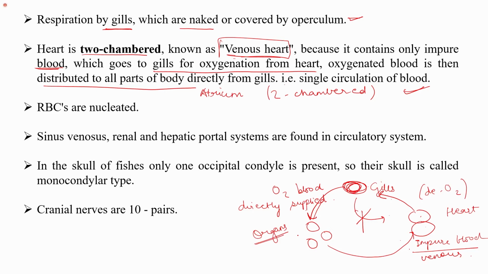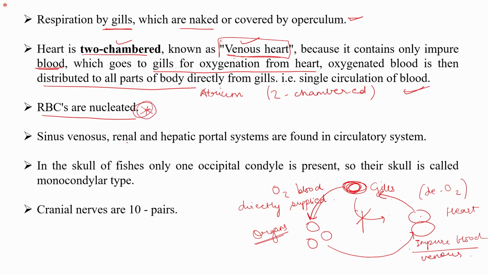So the heart is two-chambered. It is known as the venous heart. It contains only impure blood, and blood is supplied to all parts of the body directly from the gills. That is, there is a single circulation of blood. RBCs are nucleated. This is important because in humans, RBCs are not nucleated; they lack the nucleus.